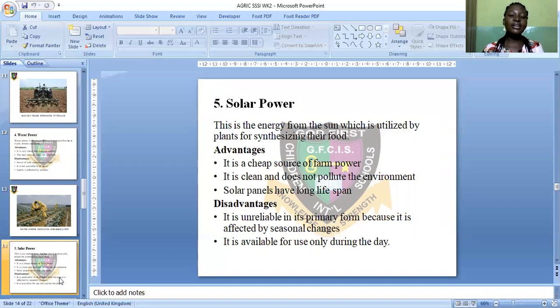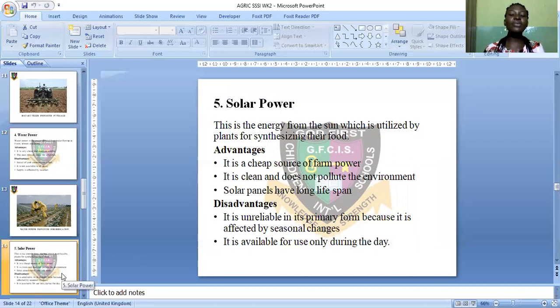It is clean. And also, solar panels have long lifespan. Technology has made it easier to conserve solar energy from the sun through the invention of solar panels. So these solar panels have a long lifespan. Now let's look at the disadvantages.